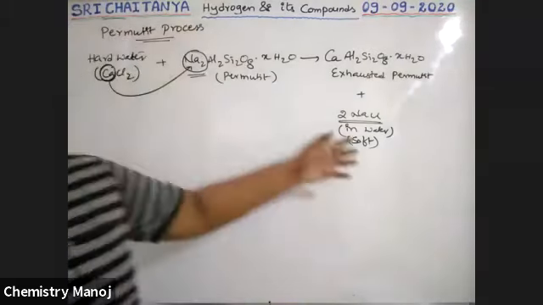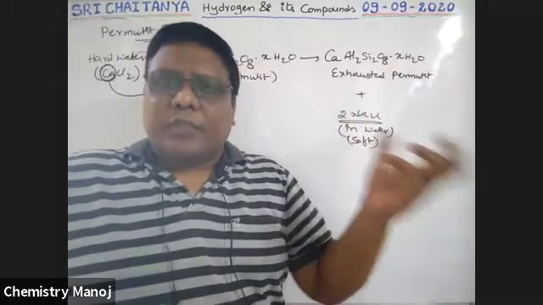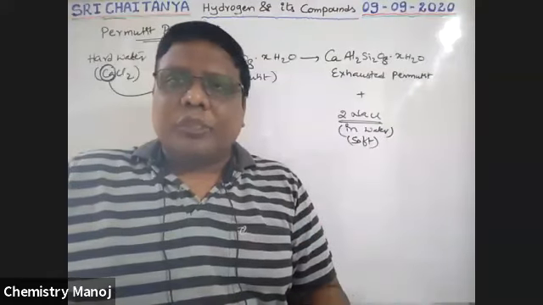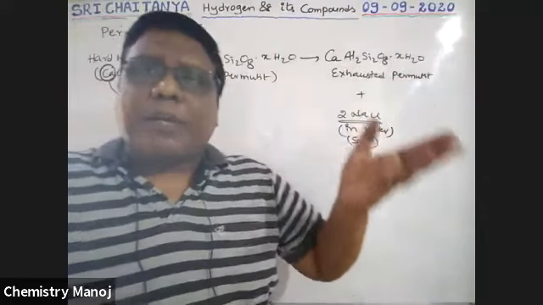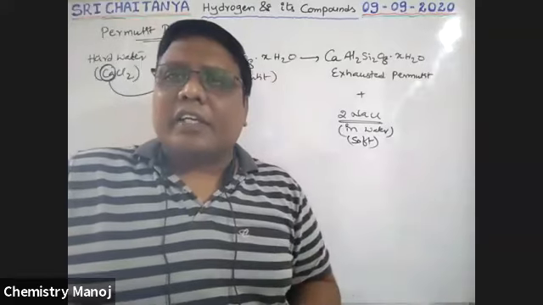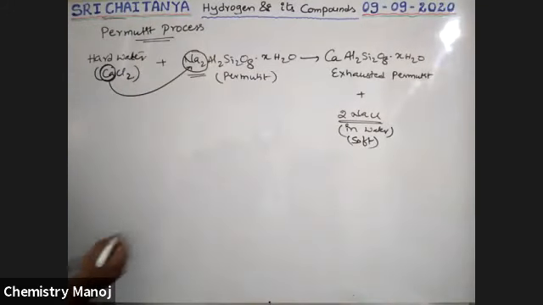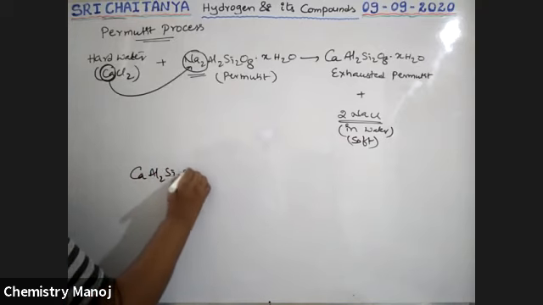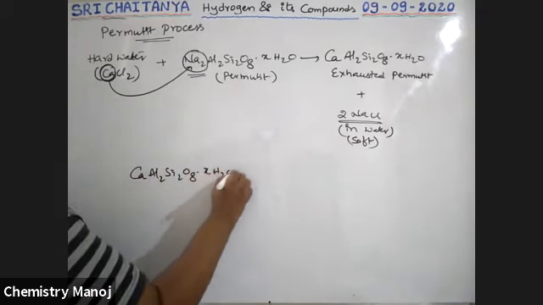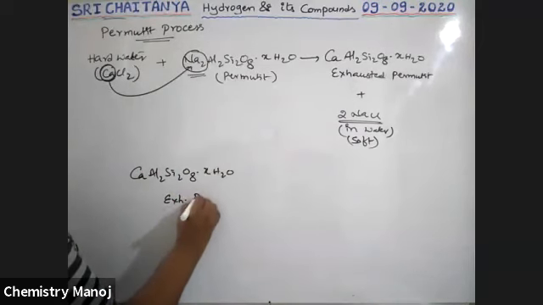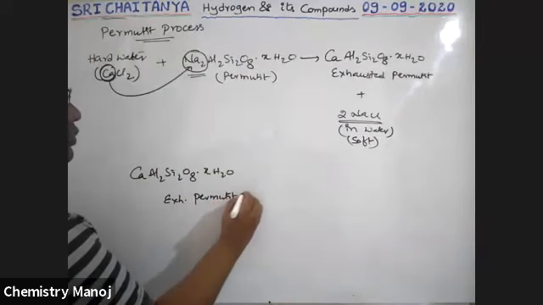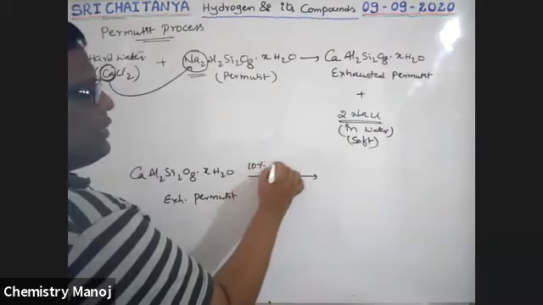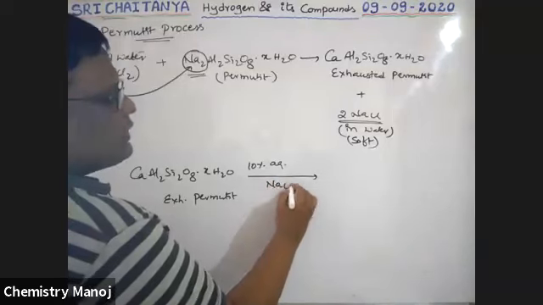After conversion, remove that permutit from the instrument. That permutit is washed with sodium replaceable chemicals, that is NaCl-like chemicals. See here. Now CaAl2Si2O8·xH2O, which is exhausted permutit, is treated with 10% aqueous NaCl solution.